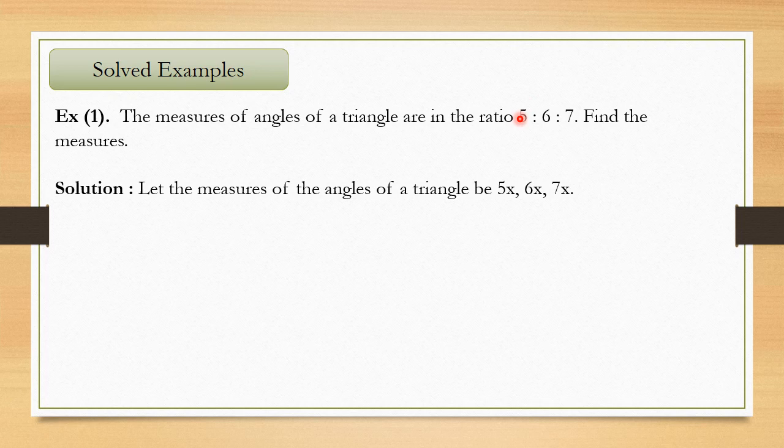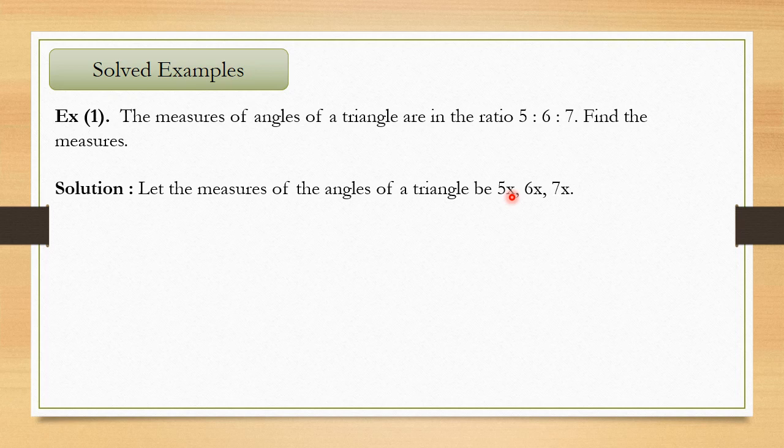So when we multiply 5 by x, we'll get 5x. The second number is 6, so we'll get 6x, and the third number 7, we multiply by x, so we'll get 7x. So now these are the measures of the angles of the triangle: 5x, 6x and 7x. But this is not the final answer, right? We want the final answer. For that we have to find the value of x. When we find the value of x, we will multiply by 5, 6 and 7 and find the measurements.